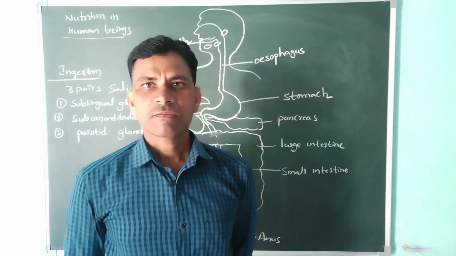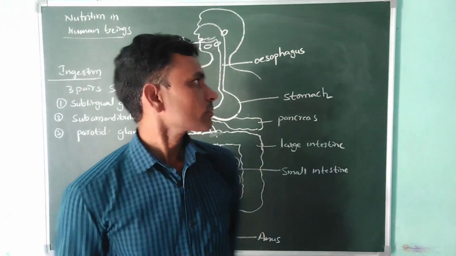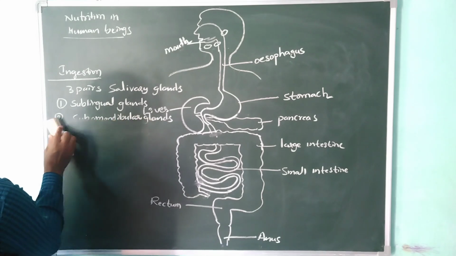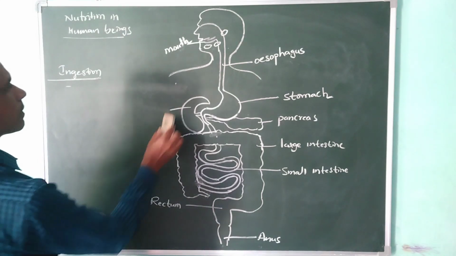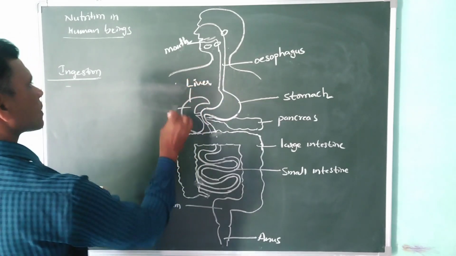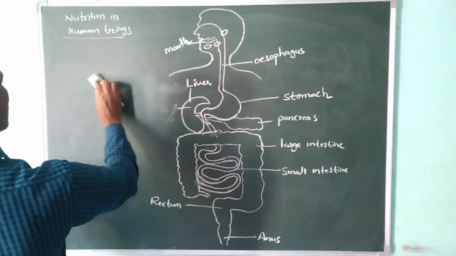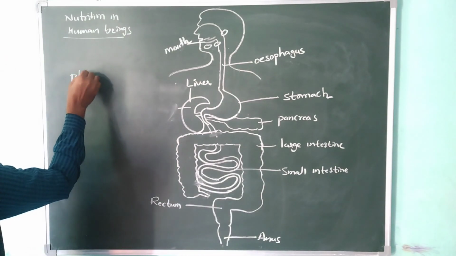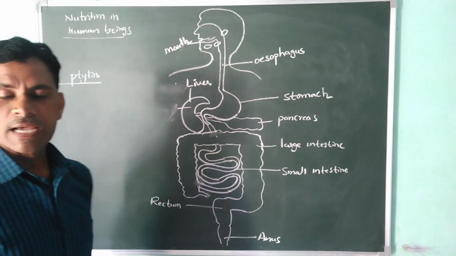So what is the function of these glands? They release an enzyme. What is that enzyme, and what is its use? The enzyme they release is called ptyalin.